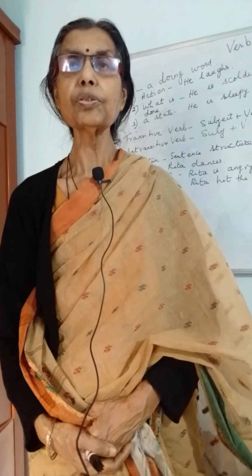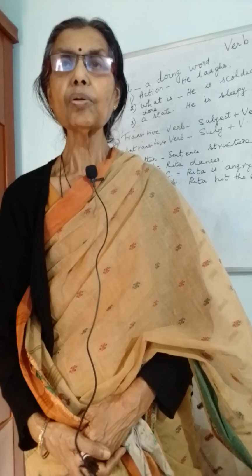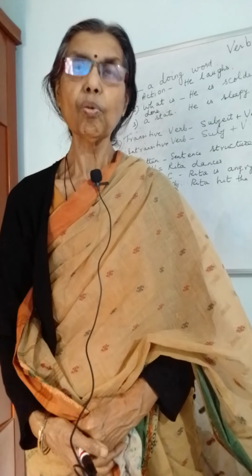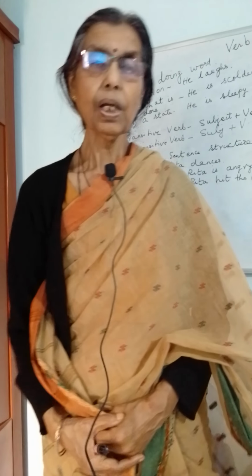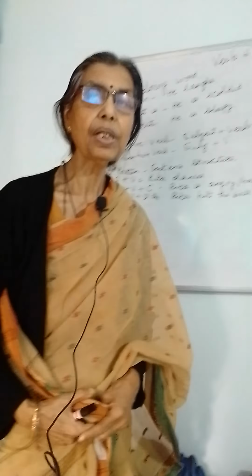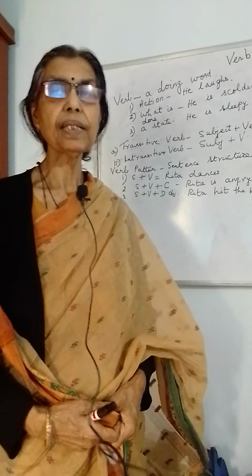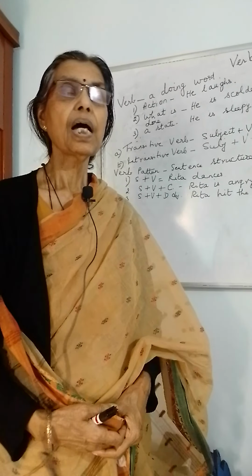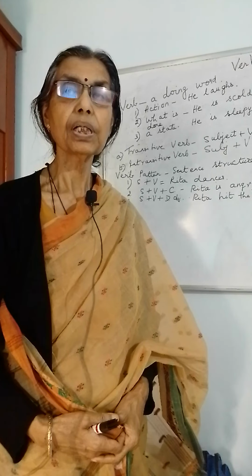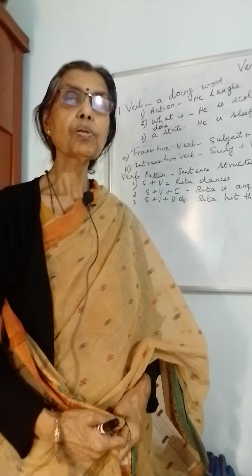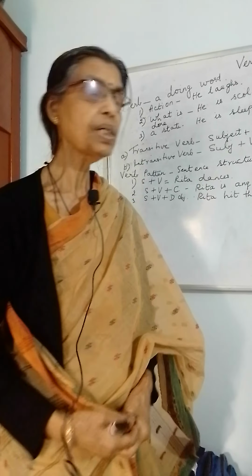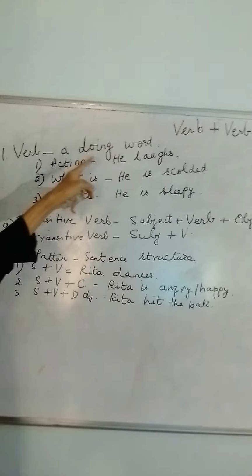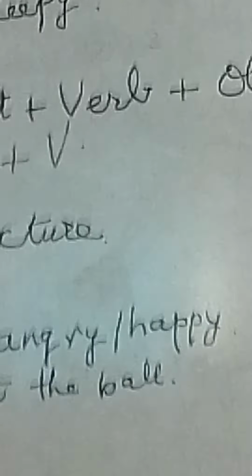Along with it, we'll also follow the verb patterns so that our sentence structure develops more. So, let us begin. Now, what is a verb? You all must be knowing. We are revising it side by side with the noun. A verb is a word which tells something about a person or thing. Generally, it is an action word. It is a doing word. So, a verb is a doing word which states an action, what that person or thing is doing.